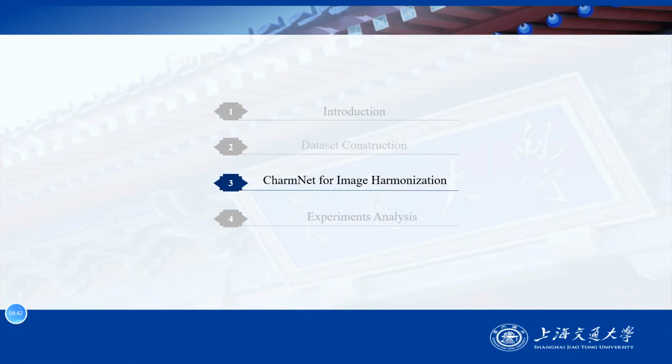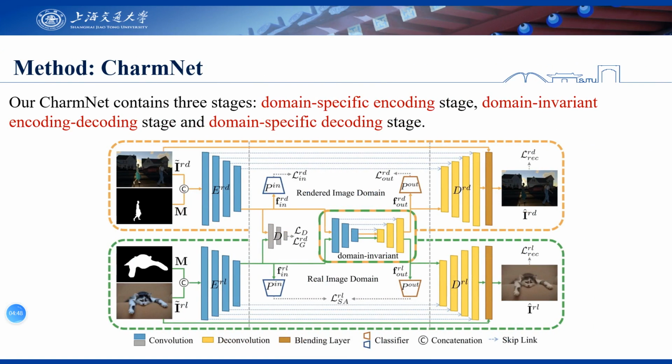Then, I introduce the framework of our CharmNet. Our CharmNet contains 3 stages. The first stage is the domain-specific encoding stage. The second stage is the domain invariant encoding-decoding stage, and the third stage is the domain-specific decoding stage. The domain-specific encoding stage projects data from both domains to the same shared domain, and the projected features of two domains are further aligned with an adversarial loss.